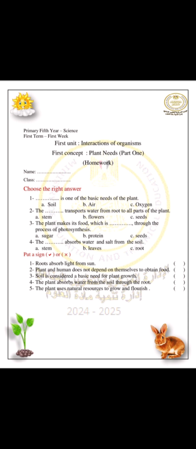Soil is considered basic need for plant growth. Of course wrong, because the plant doesn't depend on the soil at the first few days. The plant absorb water from the soil through the root. Of course here the answer is right. The plant use natural resources to grow and flourish. Of course also the answer is right.